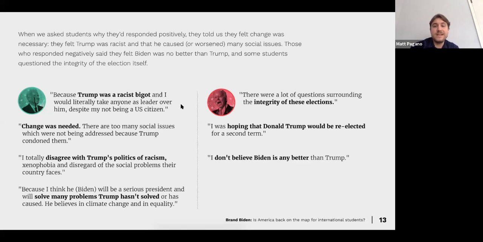Hoping that Donald Trump would be reelected for a second term, and don't believe that Joe Biden is any better than Trump. Obviously, as we look into Joe Biden as president, here at Net Natives, we'll also be evaluating how it's been on the education landscape as well. So while we're talking about this kind of at the forefront of the presidency, we will still be reevaluating it as the weeks, months, years go about with Joe Biden.